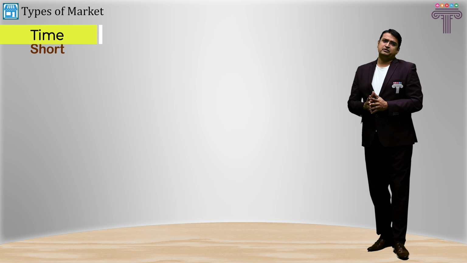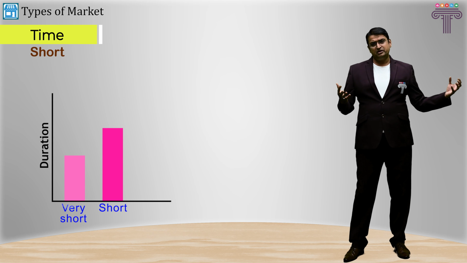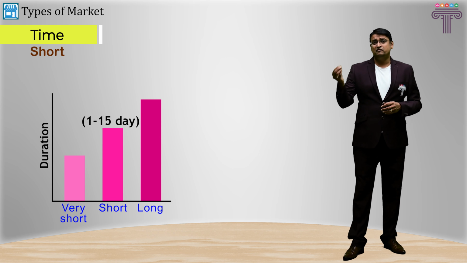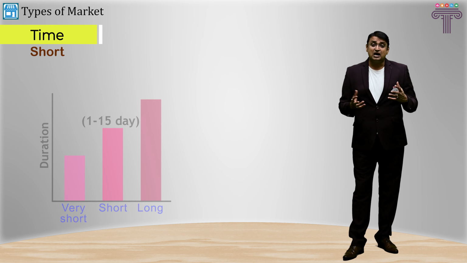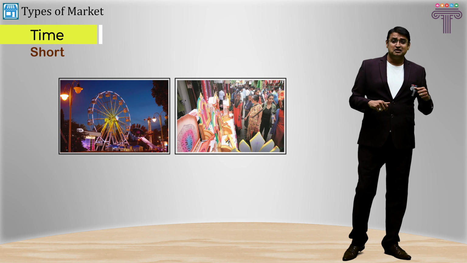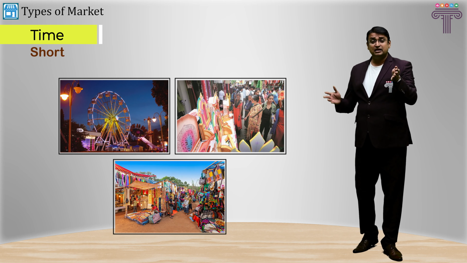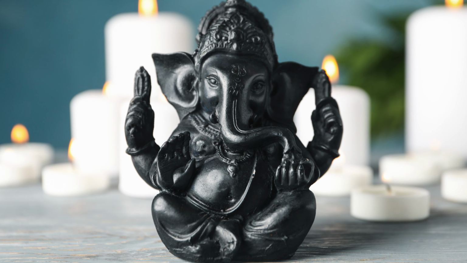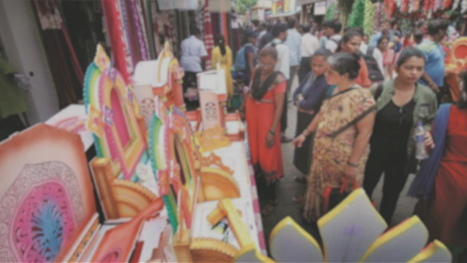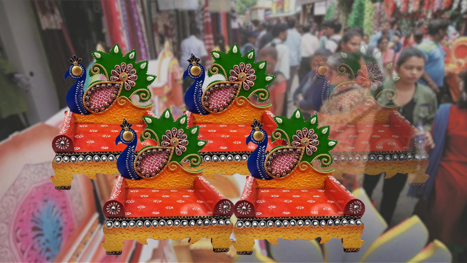Then you have a short period market, where the duration is more than the very short period market but less than the long period market, typically from 1 day to a week or 15 days. These markets comprise markets during fairs, markets during the festival season, or, let's say, a weekly market in a specific area. I'll give an example. Let's say in India, there is a Ganpati festival which is celebrated on a very large scale. So there are a lot of goods and services sold during that period at a very high volume, I would say. Right?